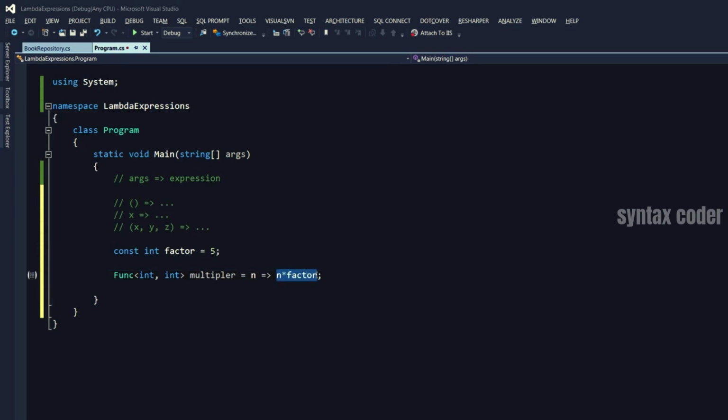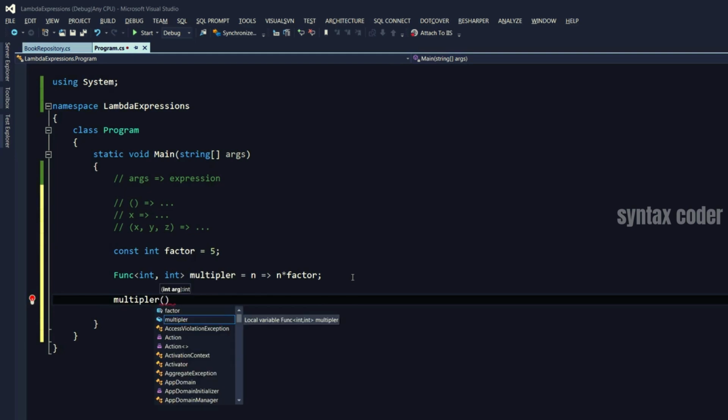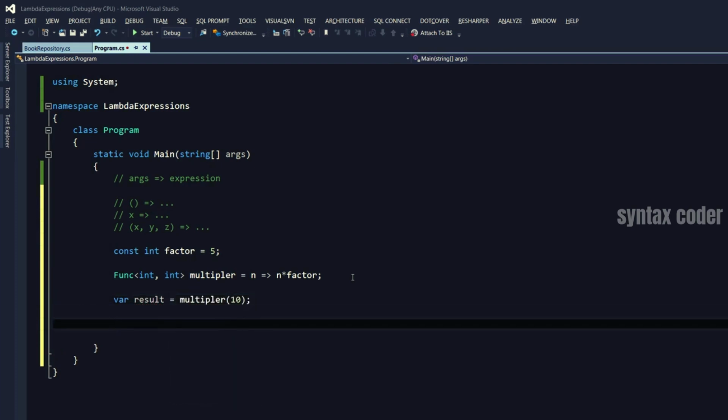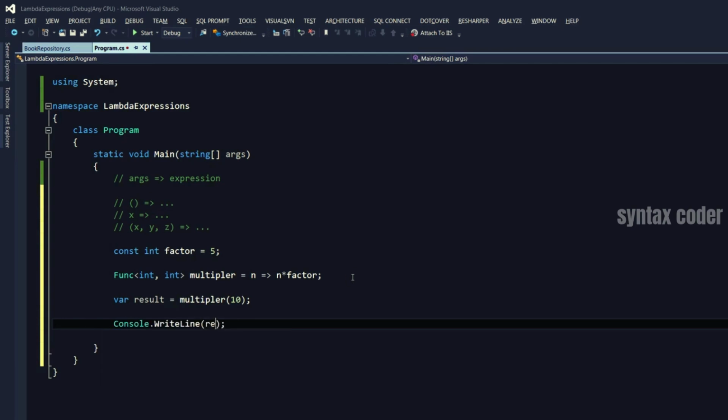This lambda expression perfectly understands this factor constant that is defined here inside this method, as well as the argument that is passed to it. So let me call this multiplier, give it a value of 10, so we should get 50 in result. And I can put that on the console. So CW, remember, code snippet, tab, result, and let's run the application.